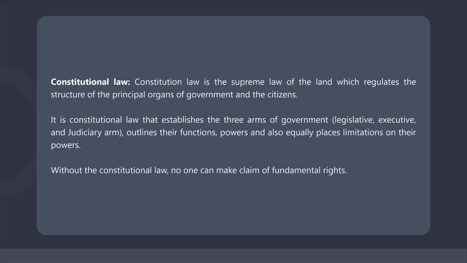Without the constitutional law, no one can make claim of fundamental rights. During the military regime, where the constitution is usually abrogated, the fundamental rights of the citizens are equally thrown away. That is why there is always violation of fundamental rights in military system of governance.